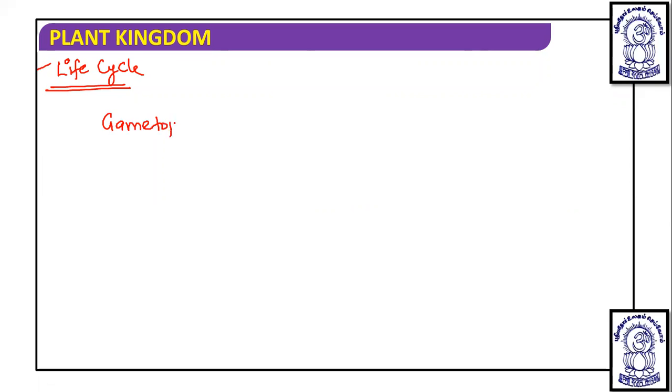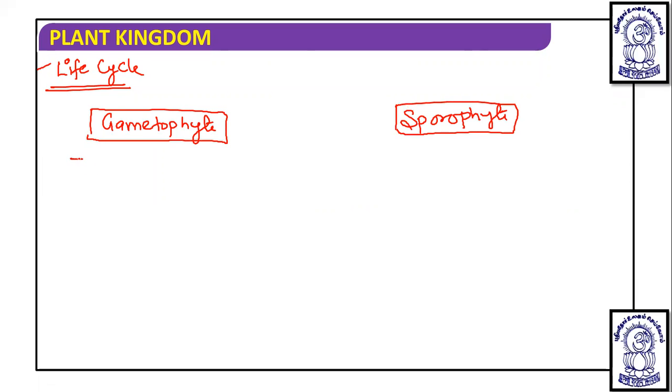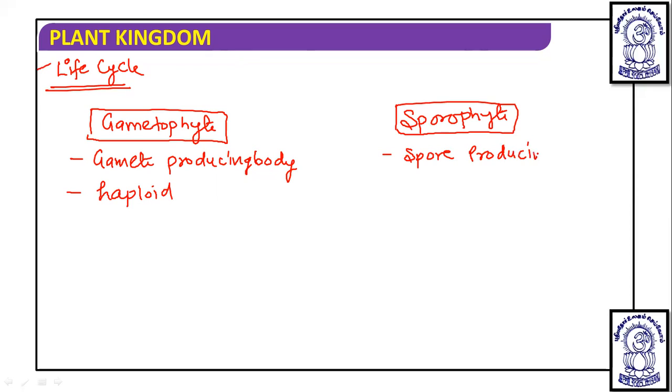One is the gametophyte and one is the sporophyte. The gametophyte is a gamete producing body and it is haploid, that is n. Whereas the sporophyte is a spore producing body and it is diploid, that is 2n.